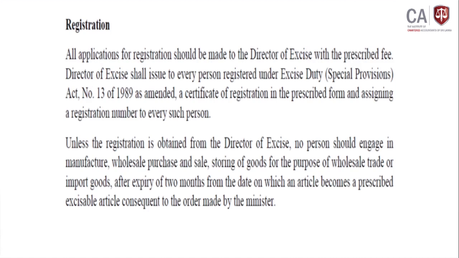After the expiry of 2 months from the date on which an article becomes a prescribed excisable article consequent to an order made by the minister, let's think, by issuing a Gazette notification, the minister takes some article as an excisable article. Based on this date, within 2 months, if any person engages in that activity, they should get registered. Likewise, there is a specific provision on how to get the registration.